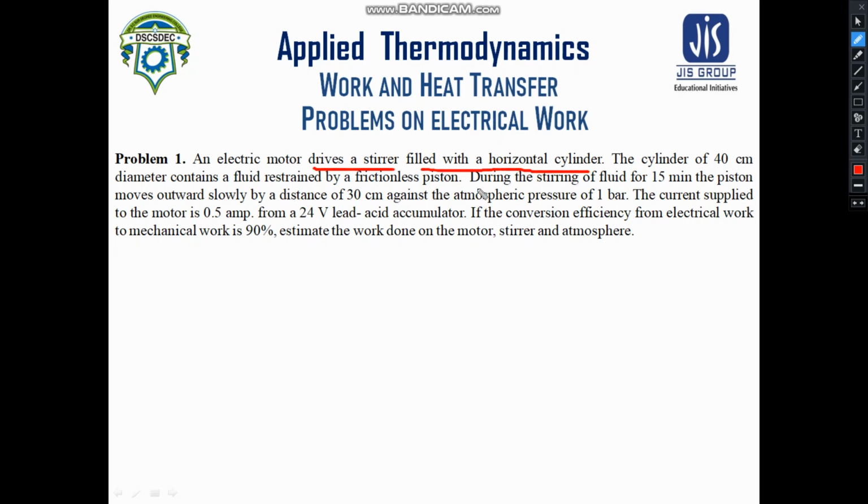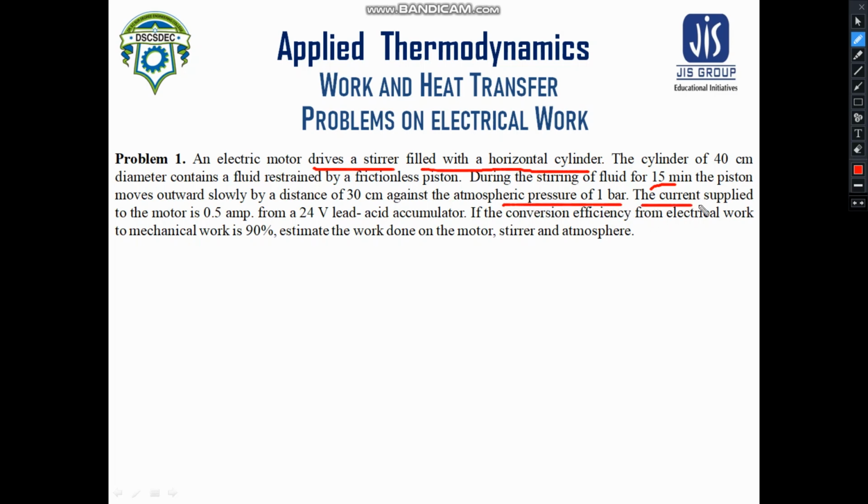That means the pressure which is applied by the fluid is balanced by the weight which is given on the piston. Now what happens? The fluid is being stirred for 15 minutes. The temperature of the fluid, because of this stirring action, obviously increases. Then the fluid inside this cylinder tries to expand, and for this expansion process the piston moves outward slowly by a distance of 30 cm against the atmosphere. The atmospheric pressure is 1 bar, which is given to you.